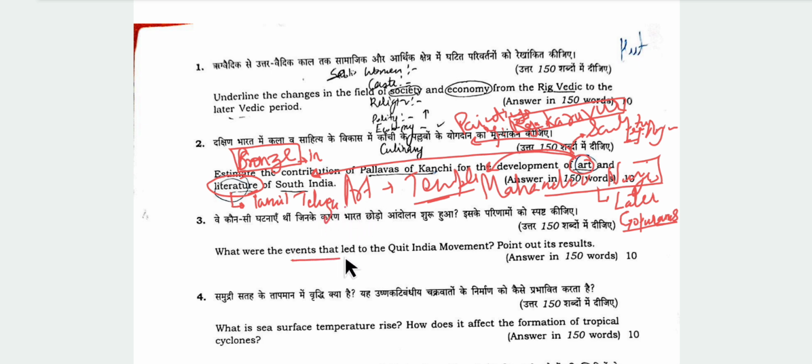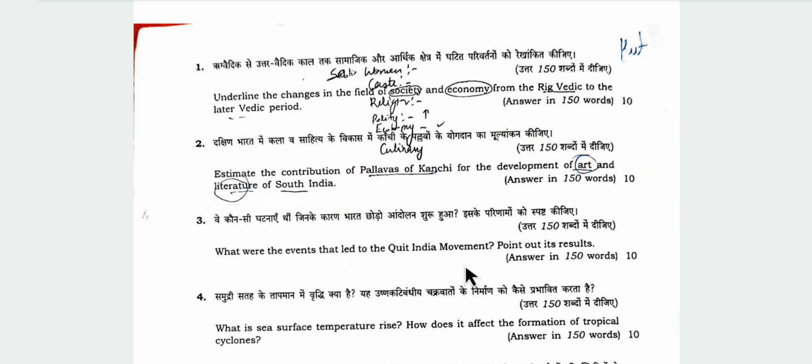Now coming to the next question, what were the events that led to the Quit India movement? Third question, Quit India movement, point out its results. This was a pretty straightforward question. First of all, you will have to mention what were the factors, events that led to the Quit India movement.